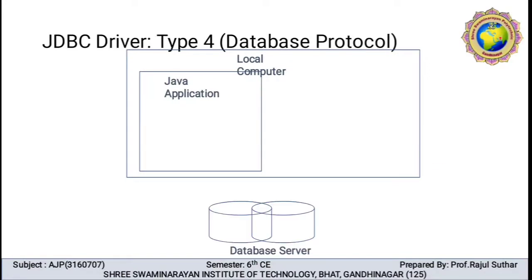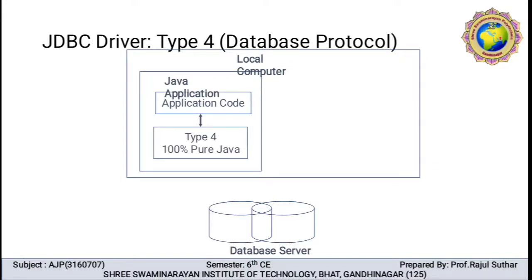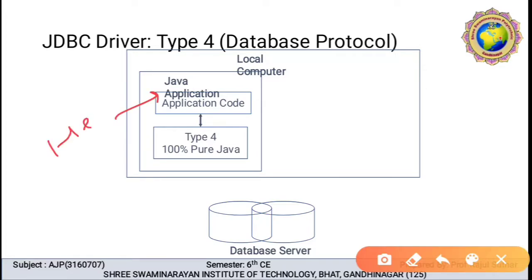Here in the figure of the type 4 driver, this is the local computer where your program is stored, or the GUI client interface. Java application code is written here, simply your hello program or any program written in .java. Then pure means a 100% pure Java driver is covered. So the type 4 driver is native protocol or pure Java.